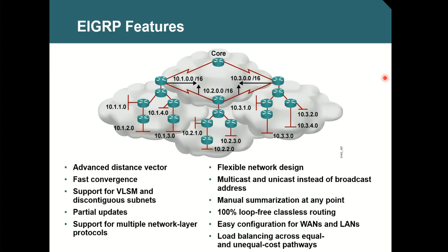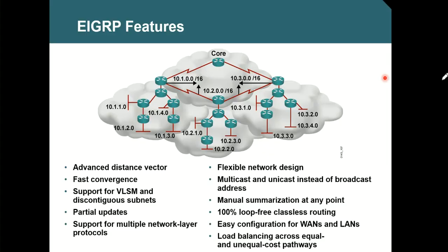It is a flexible network design. As I said, if you want to have 150 hops, you can have it, but you need to go and change the max hop. By default, max hop is 100. You can tune up to 255, I told you. So you can have flexible network design.